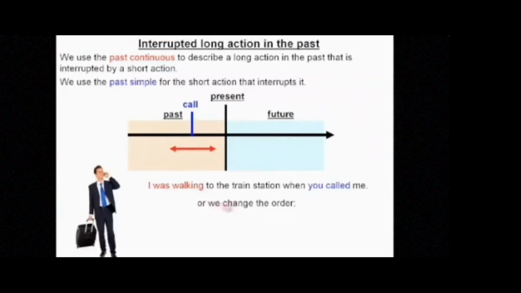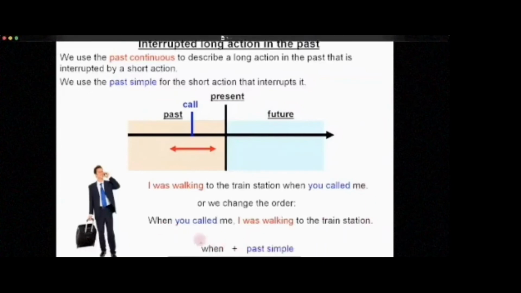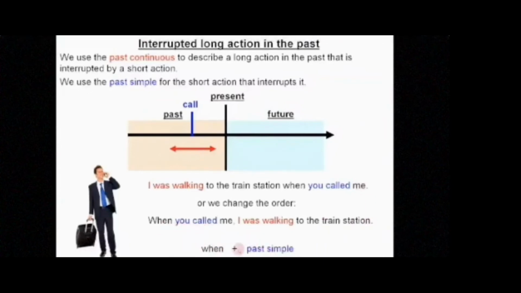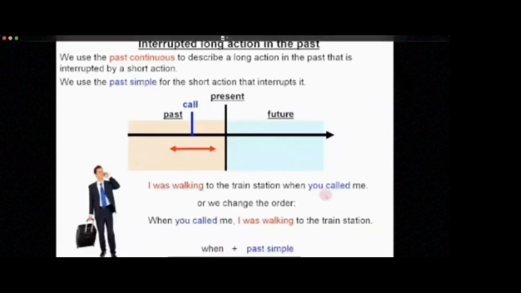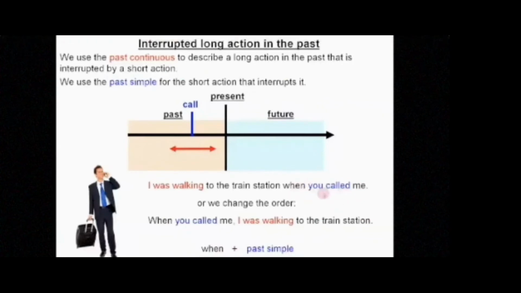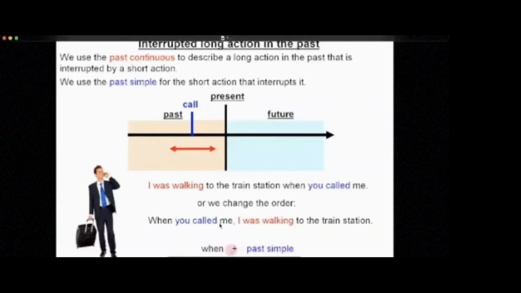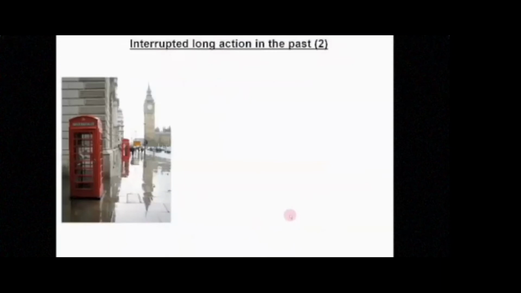Or we can change the order. For example, when you called me, I was walking to the train station. So we just change the order. So here is a form: when plus past simple. When we use when, it should be followed by past simple always, not present continuous. Okay, so here, when you called, comma, I was walking to the train station.